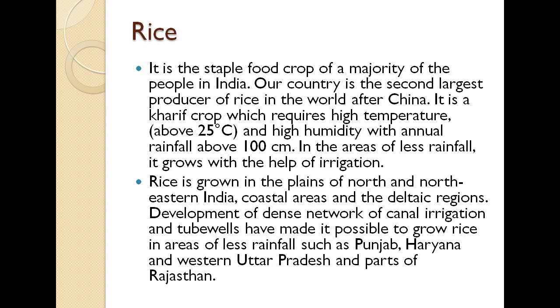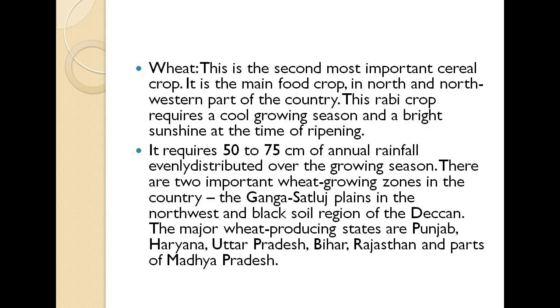So that's why if there is less rainfall, they use the alternative method, which is the irrigation method or the tube well methods in the areas of Punjab, Haryana, western Uttar Pradesh and the parts of Rajasthan.